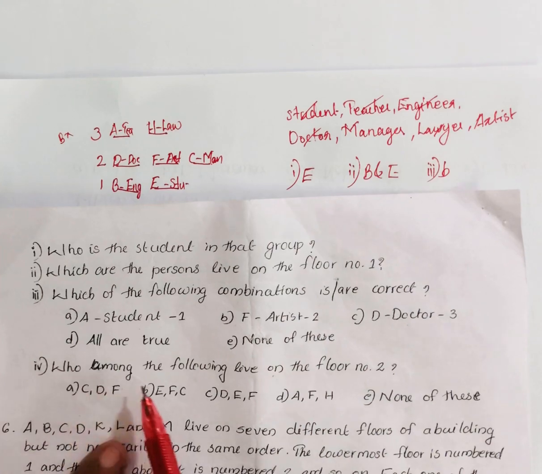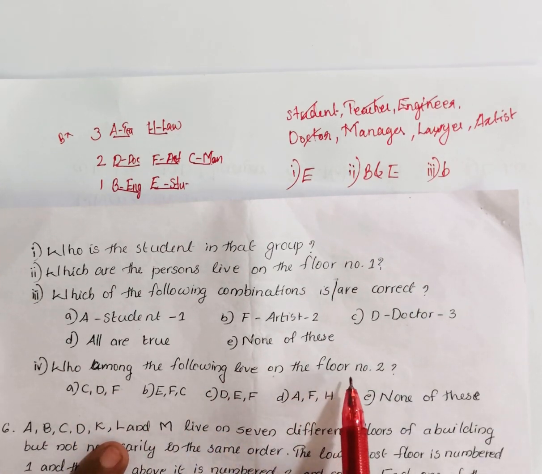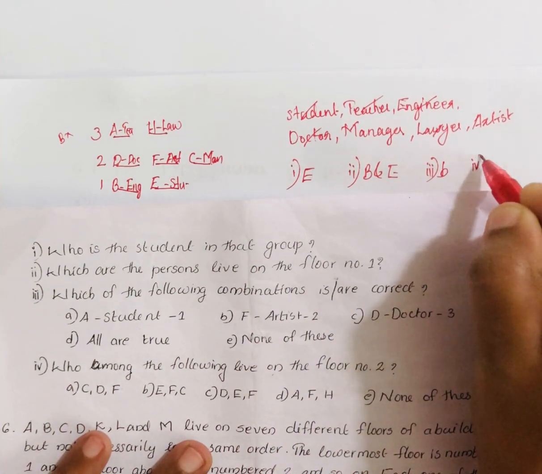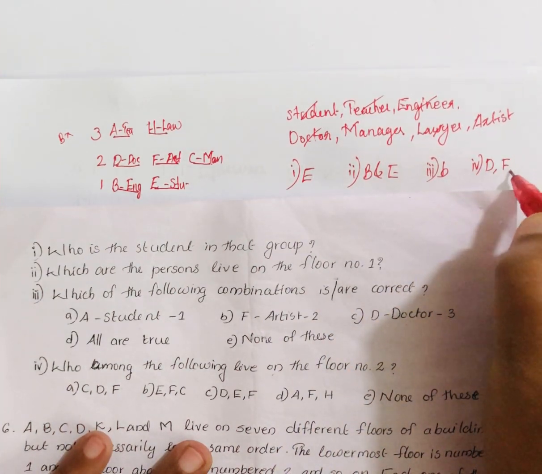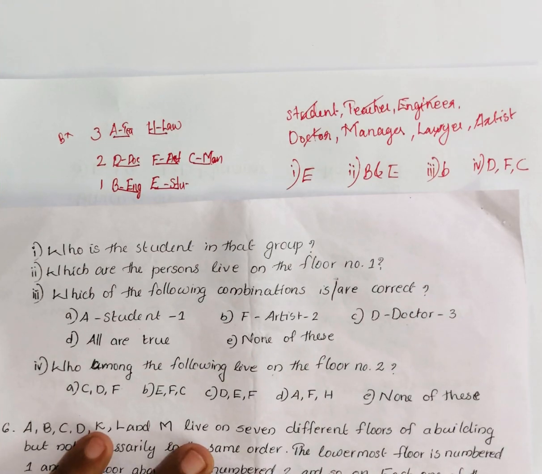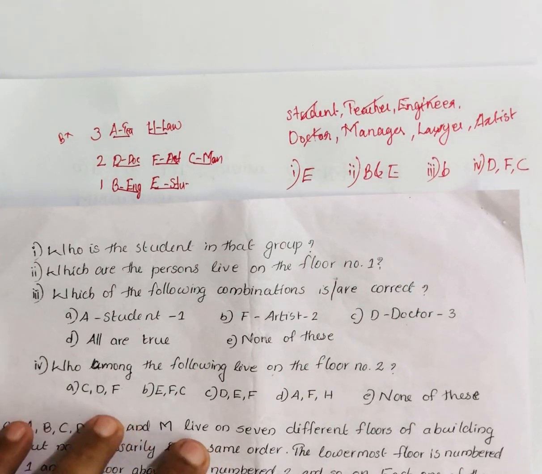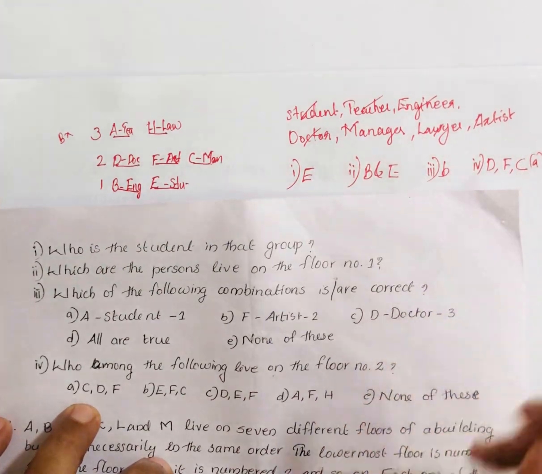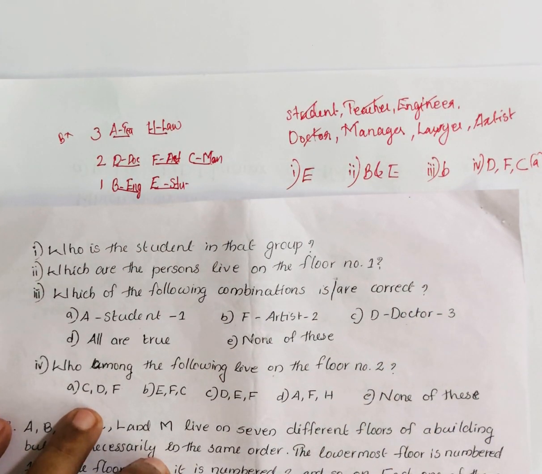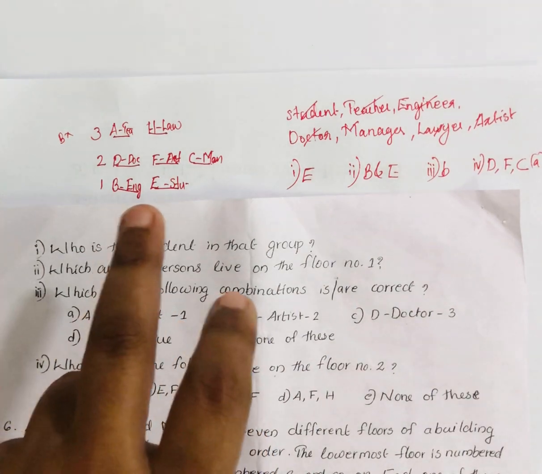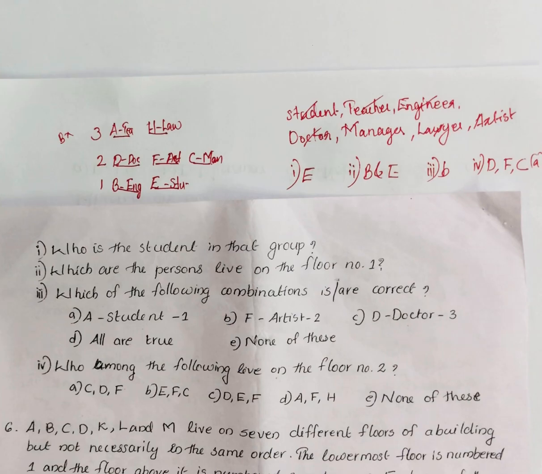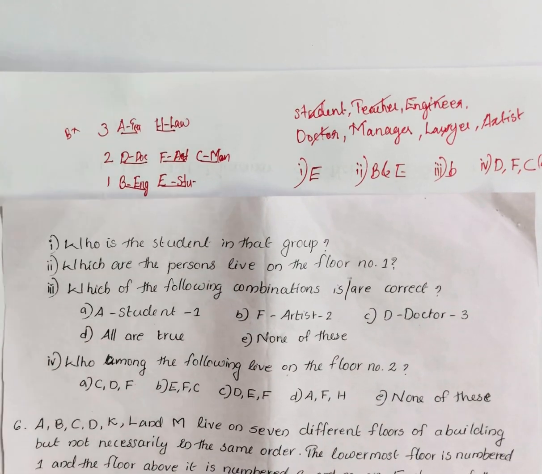Then who among the following live on floor number 2? Floor number 2, D, F, C. Okay. So D, F, C, C, D, F. First option, option A is the answer. So once we arrange that thing, we can easily answer the sub questions. Okay. So we can go for the next question.